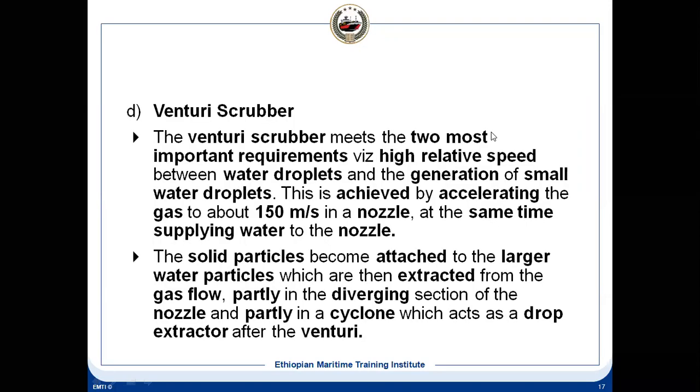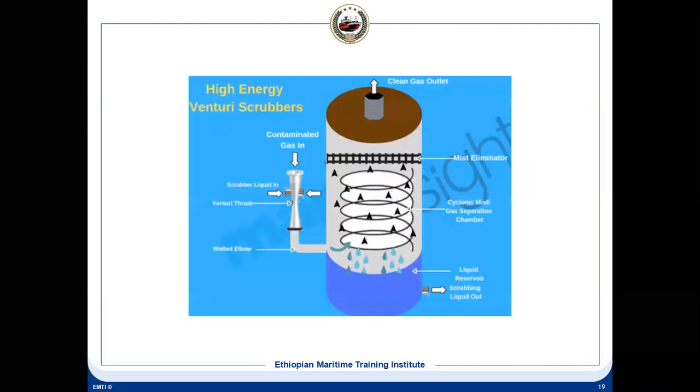So then there is the Venturi type. There is another type of scrubber where you have this contaminated gas entering, and then what will happen? There is a liquid here, and this liquid will be sucked in.